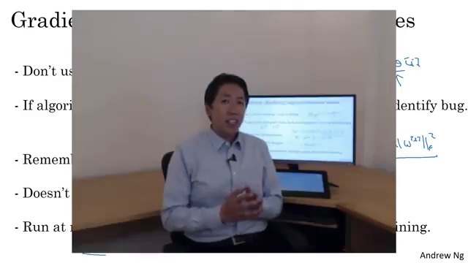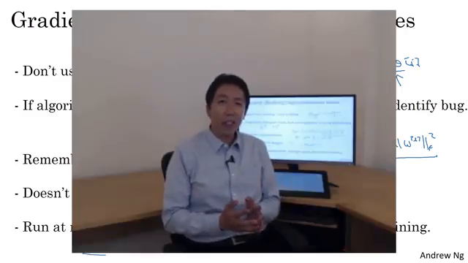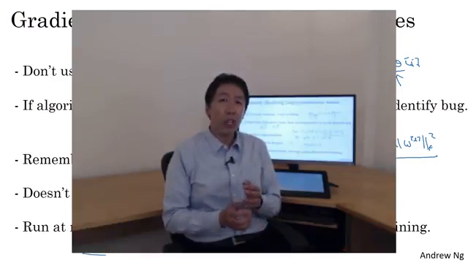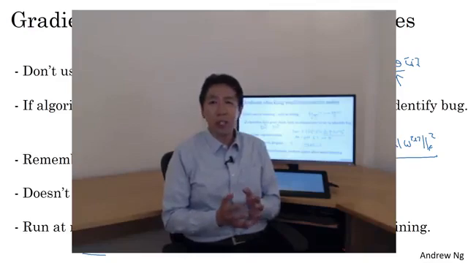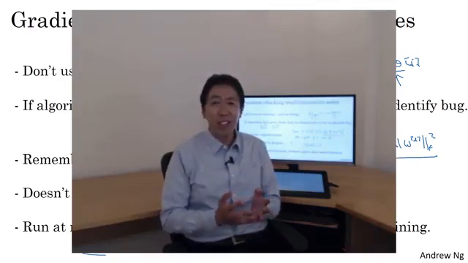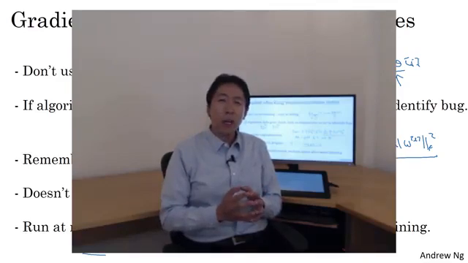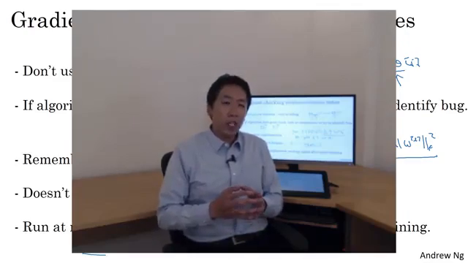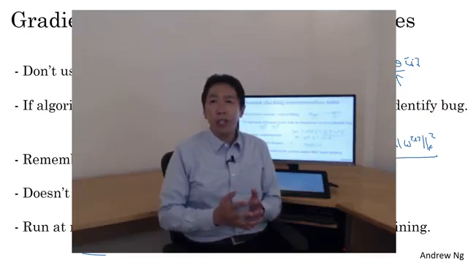So that's it for gradient checking, and congratulations for coming to the end of this week's materials. In this week, you've learned about how to set up your train, dev, and test sets, how to analyze bias and variance, and what things to do if you have high bias versus high variance versus maybe high bias and high variance. You also saw how to apply different forms of regularization, like L2 regularization and dropout on your neural network. Saw some tricks for speeding up the training of your neural network, and then finally, gradient checking.